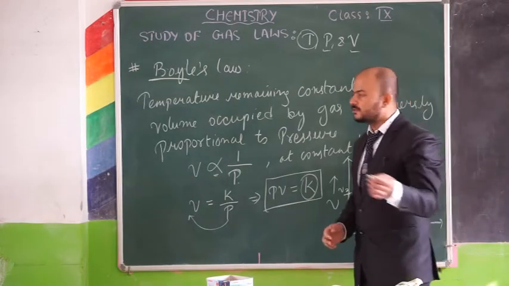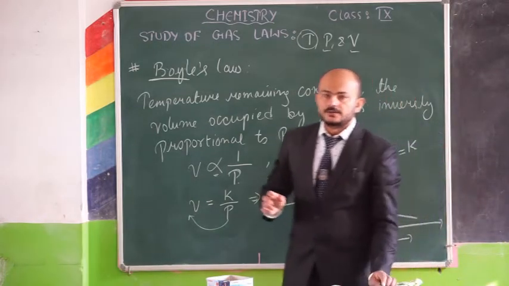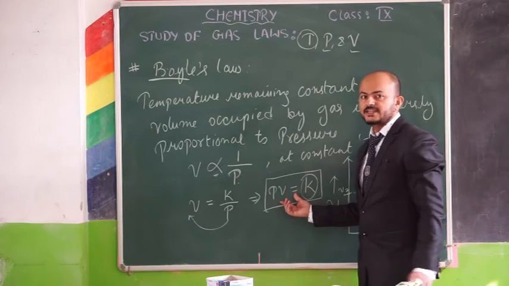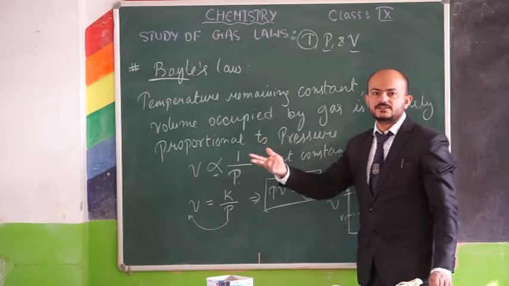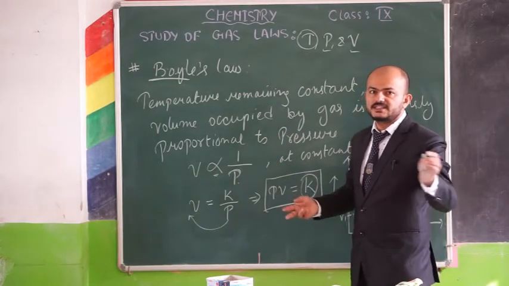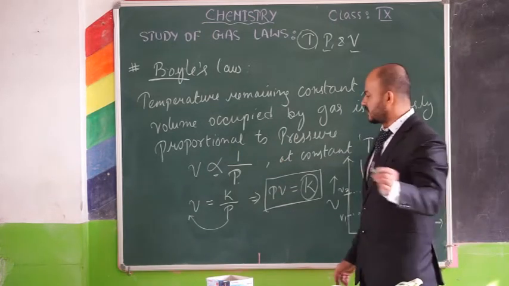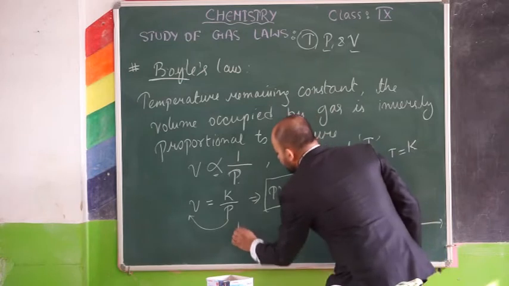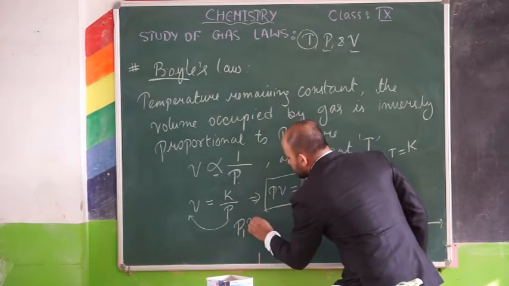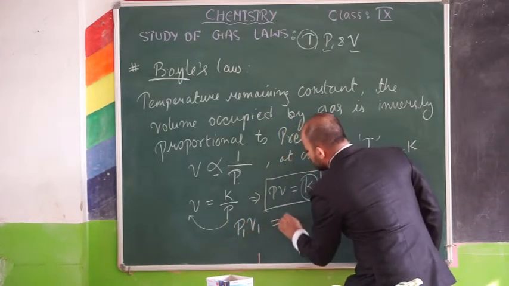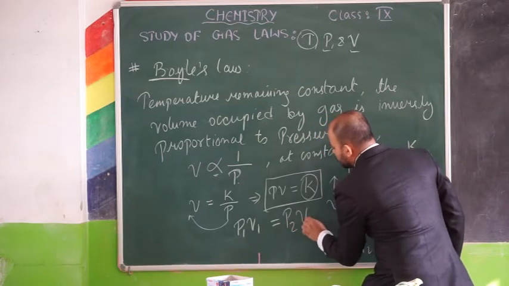For your numerical purpose, this law will be used, and two sets of conditions will be given: one will be the initial condition and the other the final. Whenever such conditions are given, you have to relate them: P1 V1 equals P2 V2.